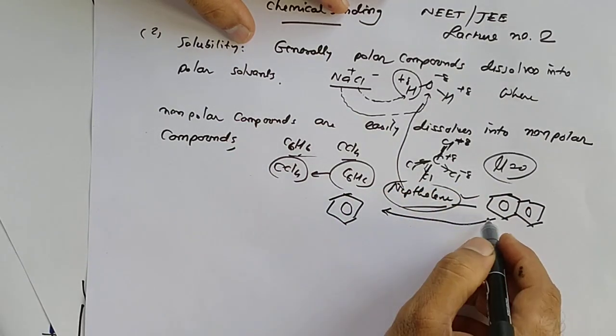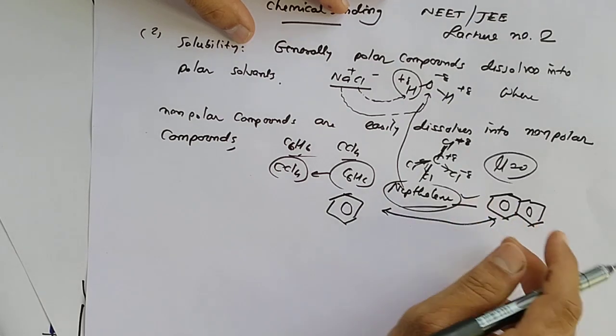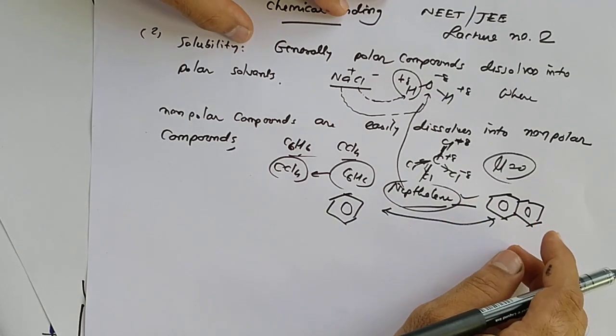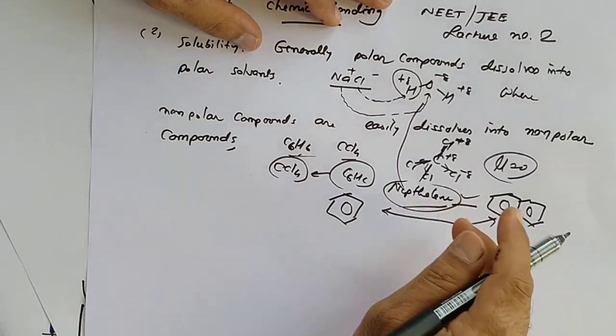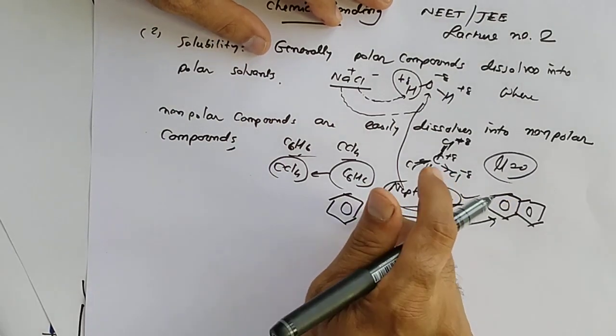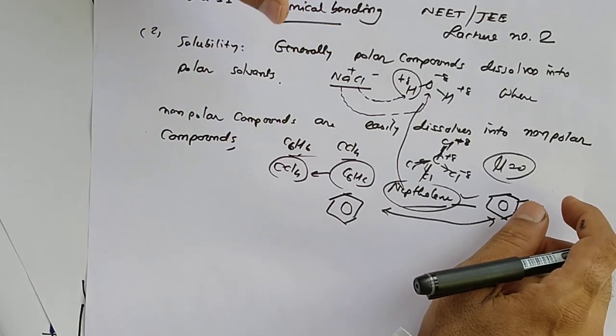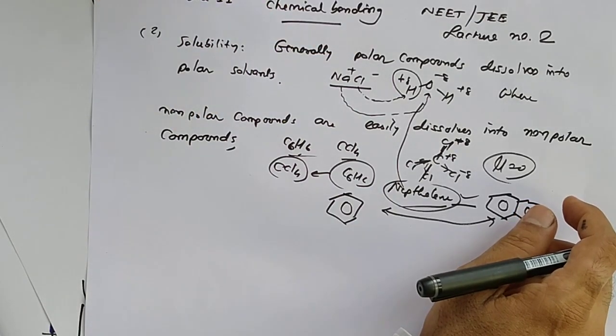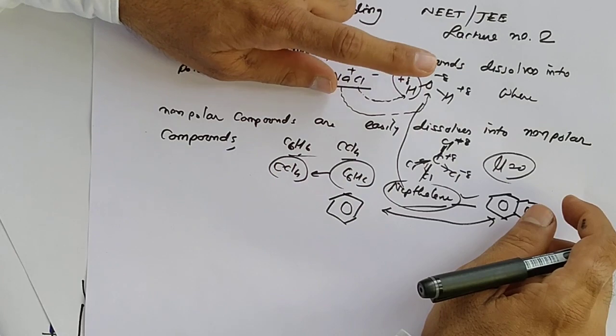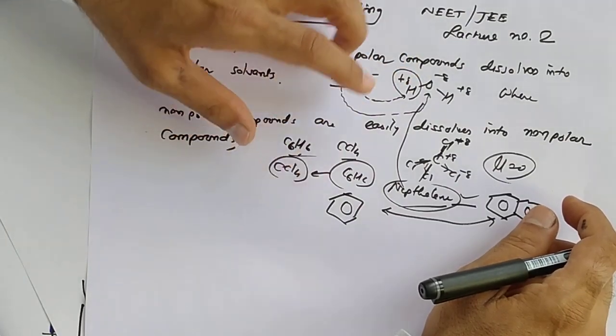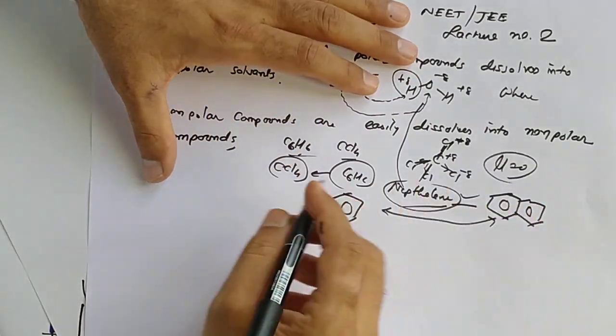So non-polar compounds have van der Waals attraction. Due to van der Waals attraction, naphthalene dissolves into benzene. But when we mix benzene and water, they never mix with each other, because water is polar and benzene is non-polar.